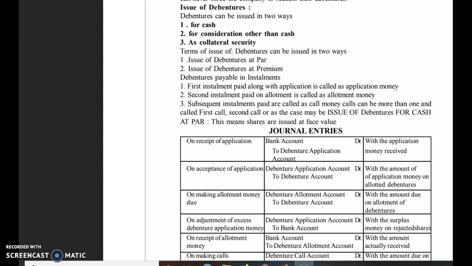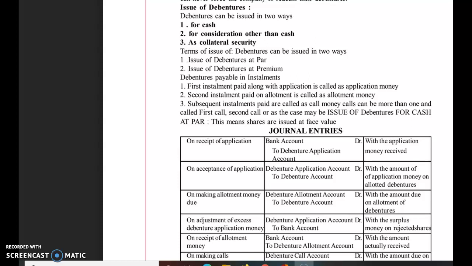Likewise, as I told you, the debenture can be issued at par, at premium, and at discount, and the entries will be different in these different cases, as under. First, when the debentures are issued at par, meaning the face value and the issue price are the same, the first entry will be very simple.